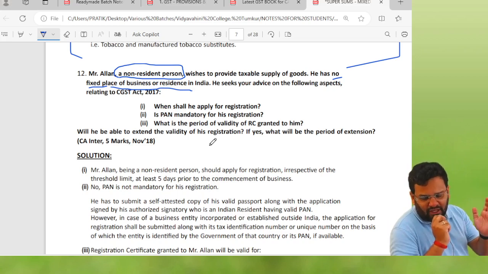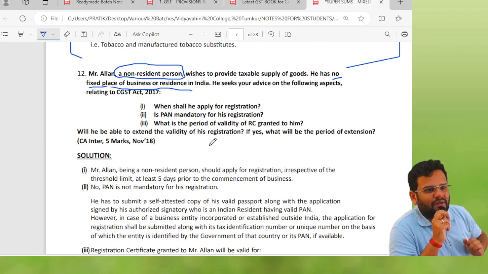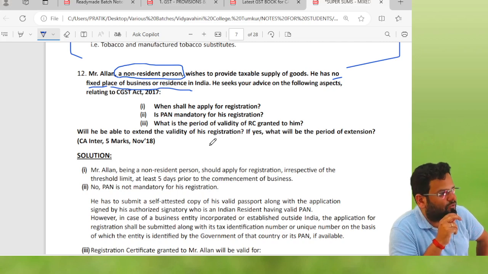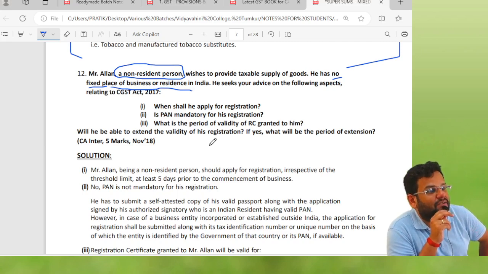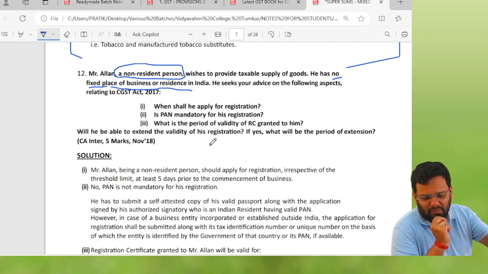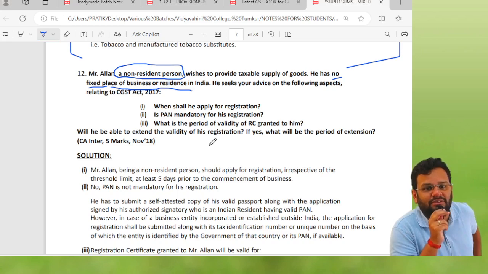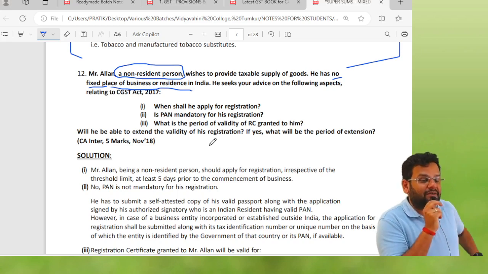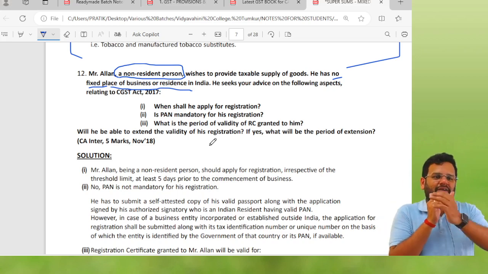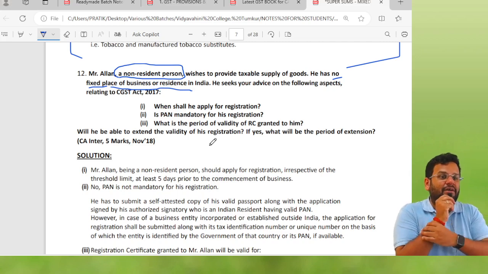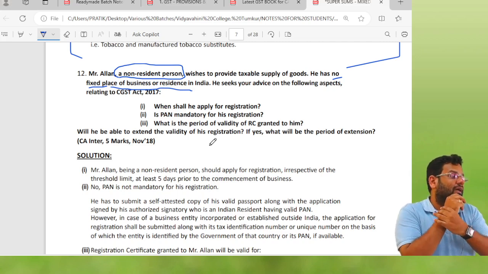So when shall he apply for registration? As given in section 25 subsection 1's proviso, at least 5 days prior to commencement of business in that state. Second, is PAN mandatory for his registration? We had discussed that usually PAN is mandatory for registration under GST, but not in the case of NRTP.